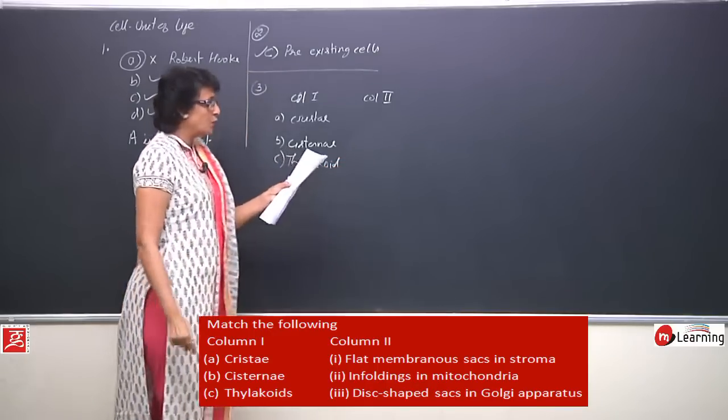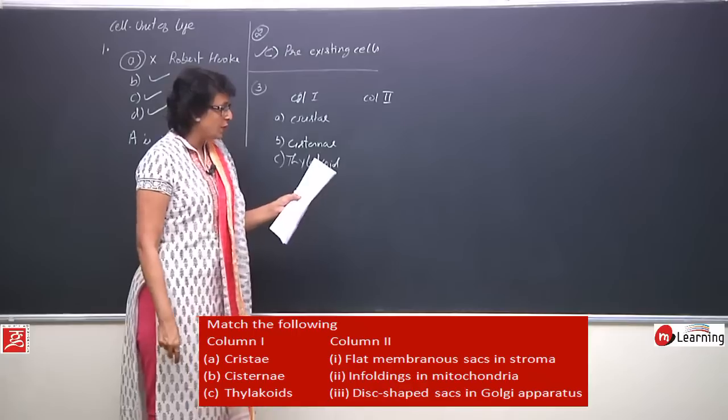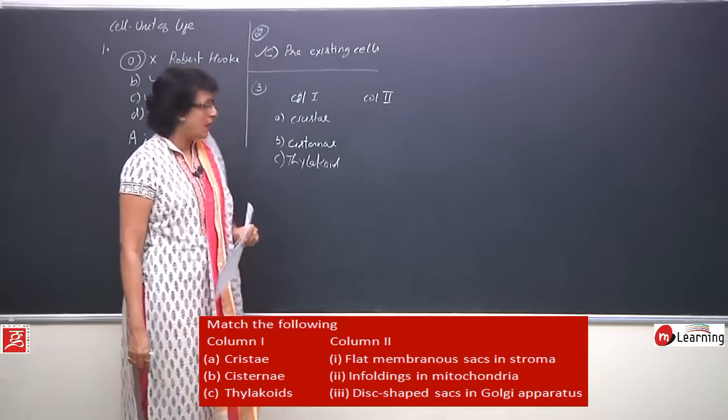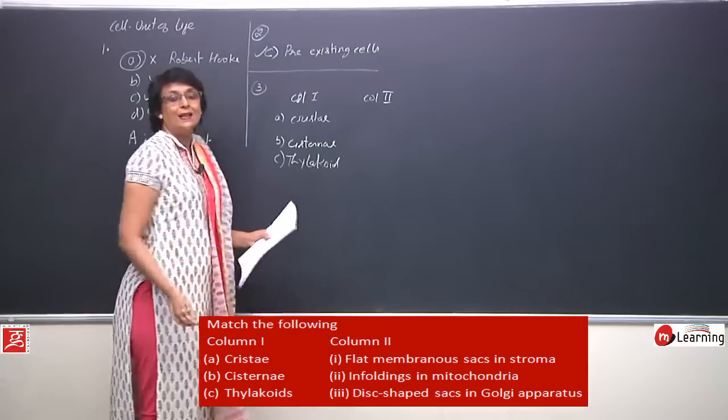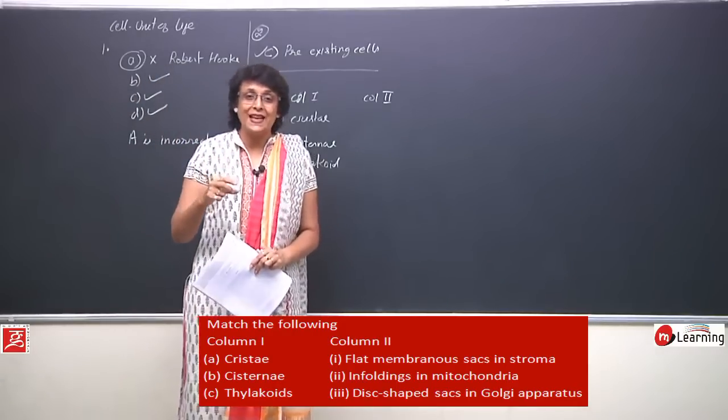And in column 2 also 3 things are given. The first in column 2 reads flat membranous sacs in stroma. We know thylakoids are those simple stack-like things which get stacked to form grana.